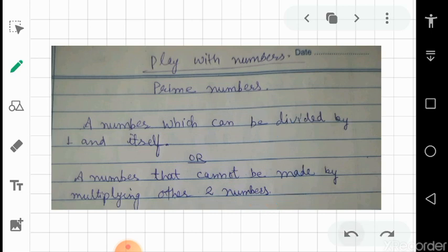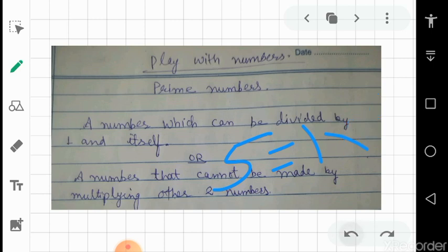For example, if a number is 5, as you know that this is divisible by 1 and 5 only, not by any other number, hence it is a prime number. Or it cannot be made by multiplying other two numbers, it can be written only as 1 into 5, so it is a prime.